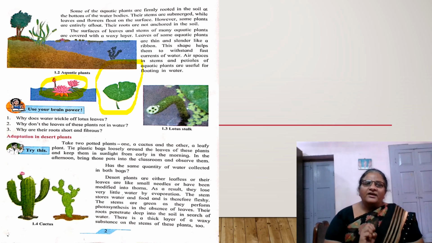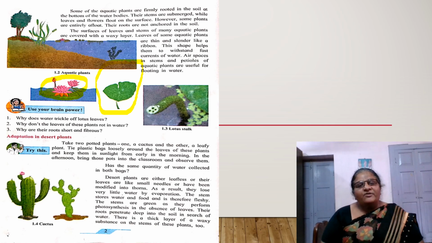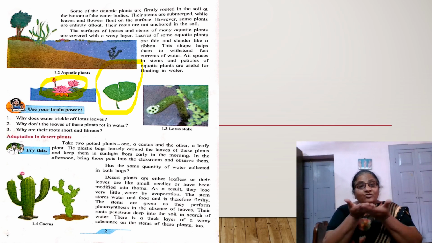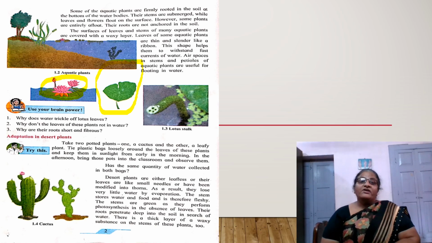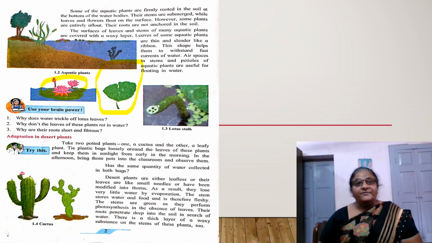It is very smooth and just slides off from our hand. Like that, the lower part of the lotus leaf is also soapy to touch, and this soapiness helps the lotus plant to survive in that aquatic condition.